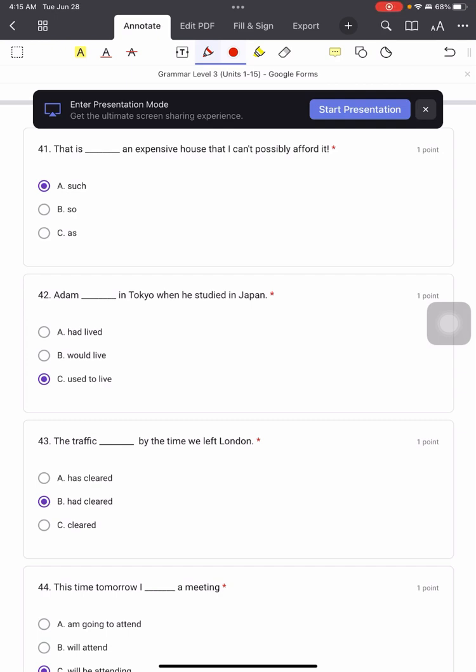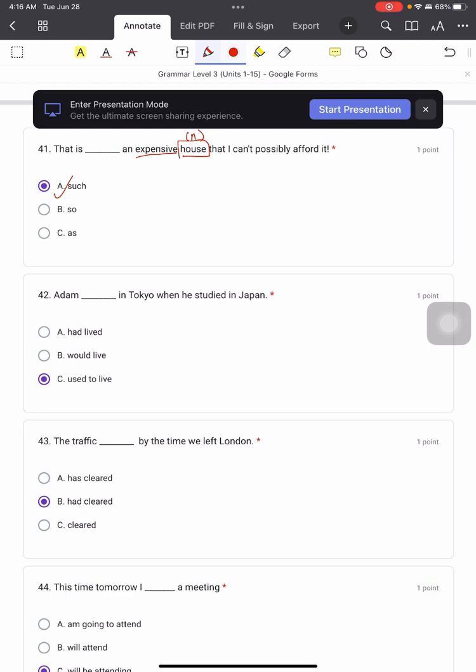Okay, so now let's look at 41. That is such an expensive house that I can't possibly afford it. So we're going to use "such" here because can you see "expensive"? And can you see what's behind "expensive"? It's a house, so it's a noun, right? So if you see there's a noun, you have to use "such".